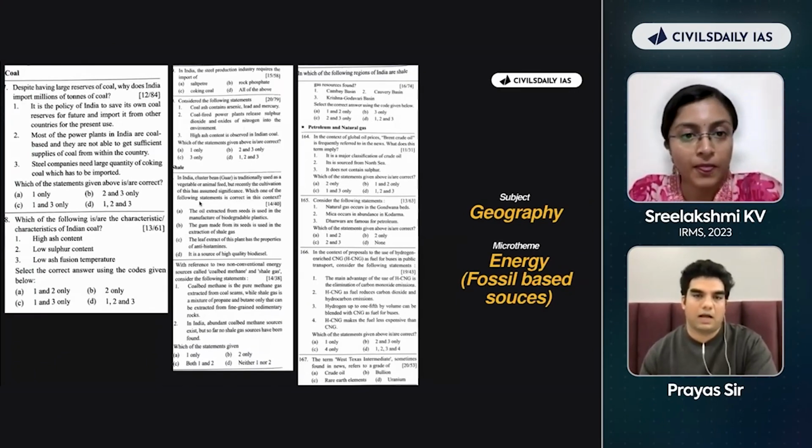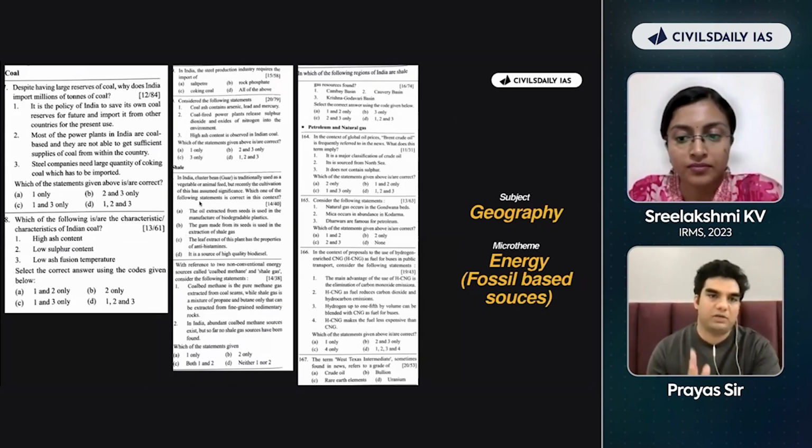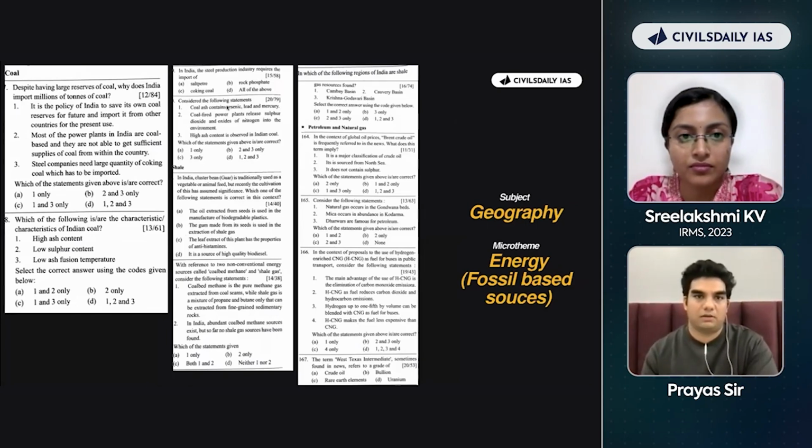How many of you would be giving disproportionate attention to energy fossil based sources? Can you say yes or no? If not for today, अगर आप आज इस सेशन में नहीं होते, would you be taking this topic seriously? आपको पता भी था कि एक एनर्जी फॉसिल बेस्ड सोर्स से क्वेश्चन आए जा रहे हैं?